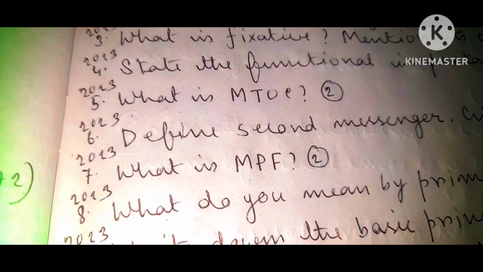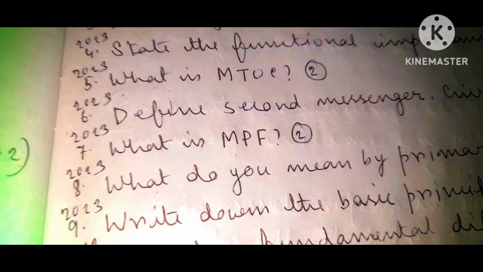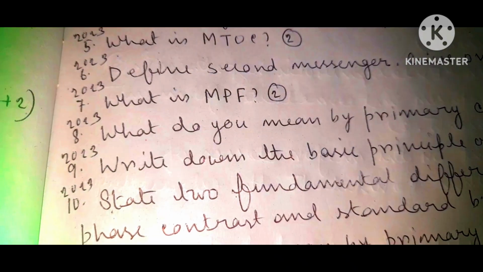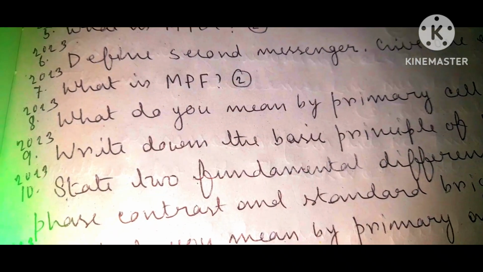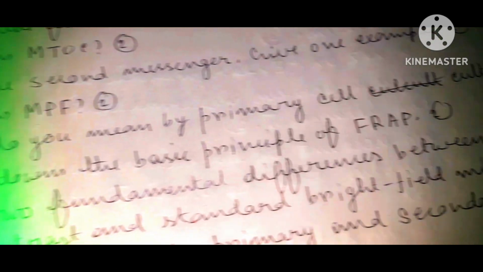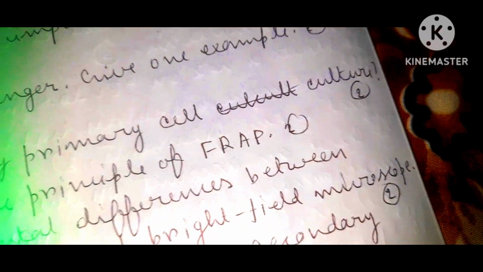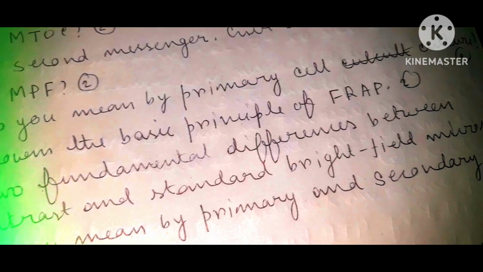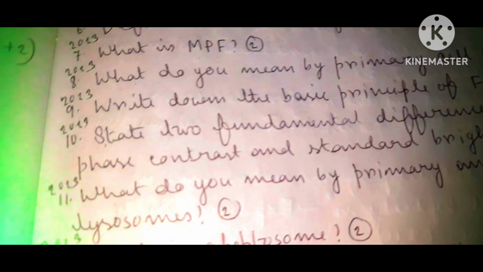What is MTOC, carrying 2 marks? Define second messenger. Give one example, carrying 2 marks. What is MPF, carrying 2 marks? What do you mean by primary cell culture, carrying 2 marks? Write down the basic principle of FRAP, carrying 2 marks.